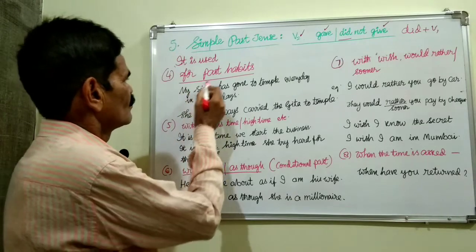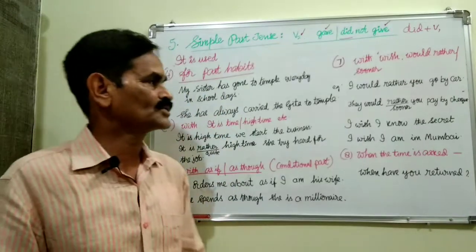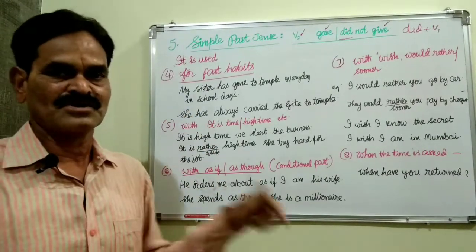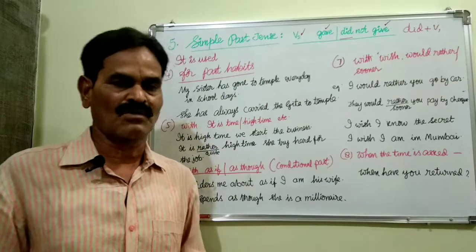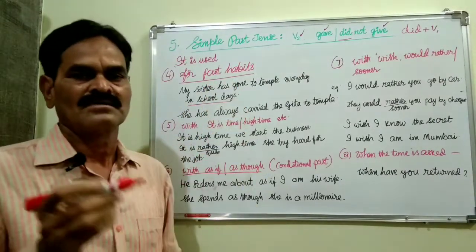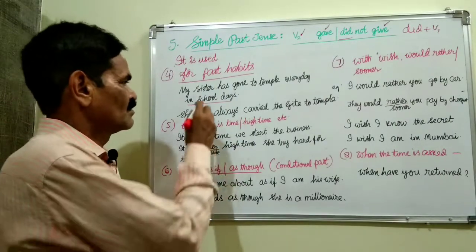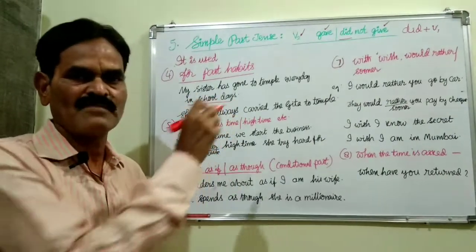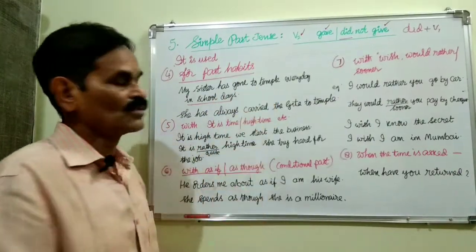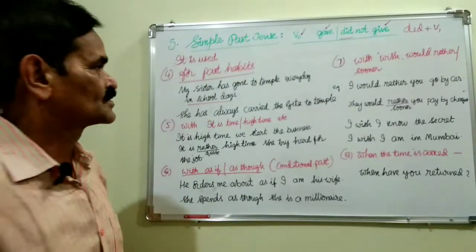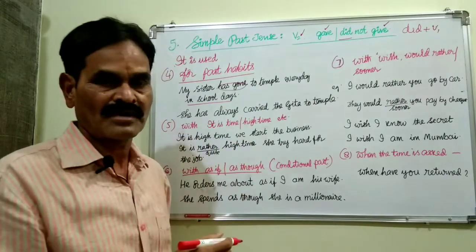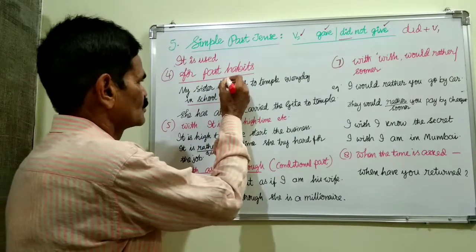Okay, my sister has gone to temple every day in school days. She is not in school now. Now she is in college or she is doing a job. So in school days means it is past time. So during this time one habit was there with her. What is that habit? Going to temple every day at that time. So it was a past, that's why we cannot use here has gone or had gone, but we must use went.